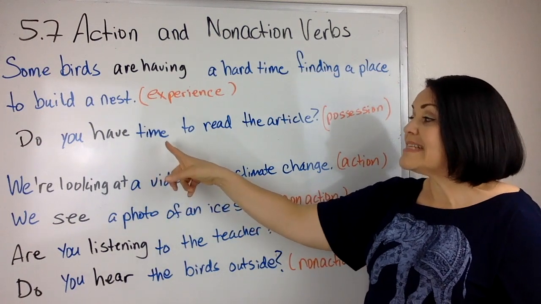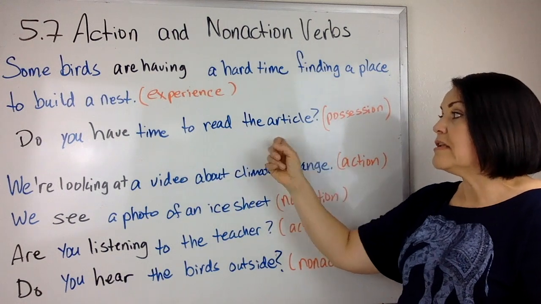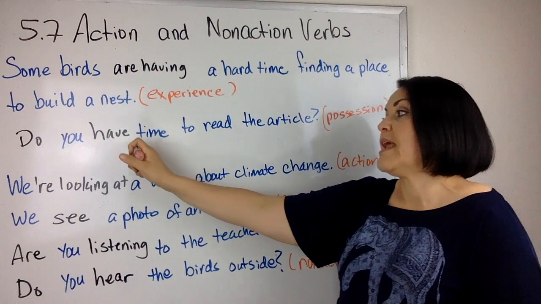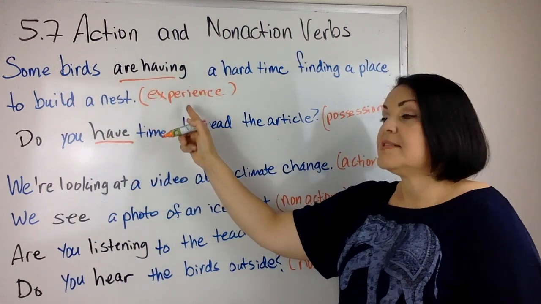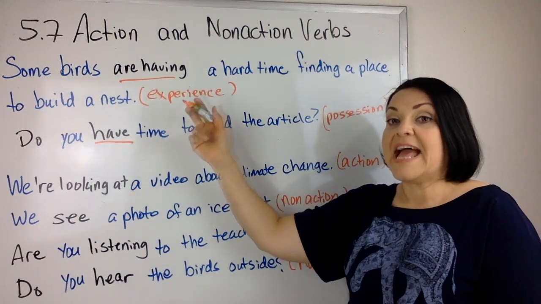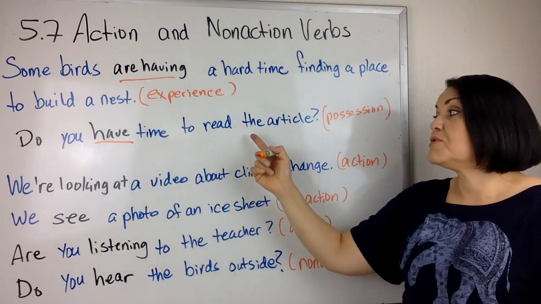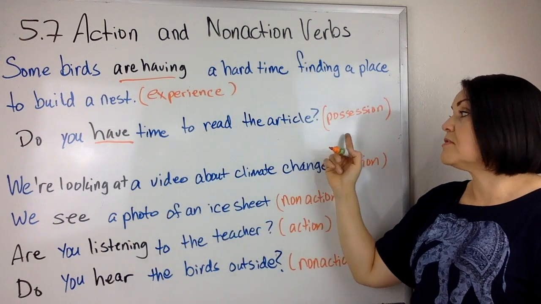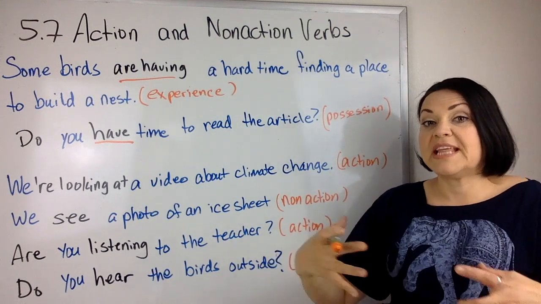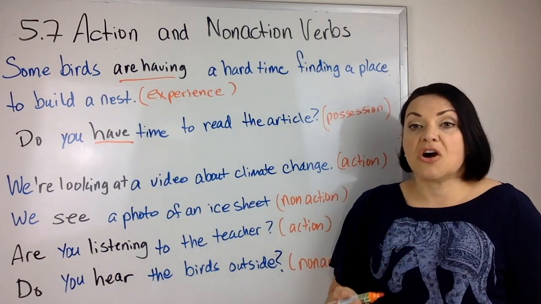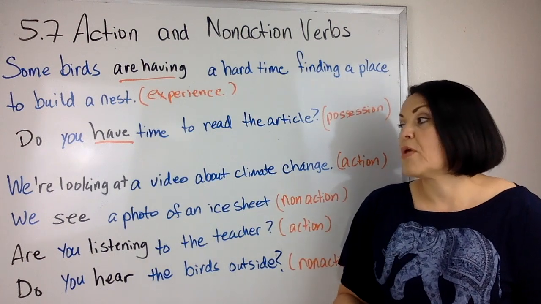Do you have time to read the article? This is a non-action verb. At this point, have, and this is having. This is one's experience, so this is an action. They're having that experience. Do you have time to read these articles? It's possession, a relationship. At this point, have would be a non-action verb.